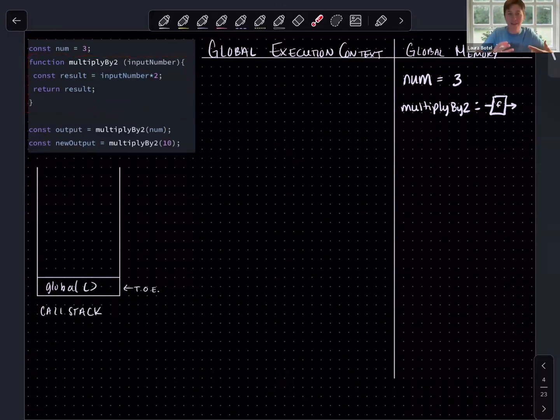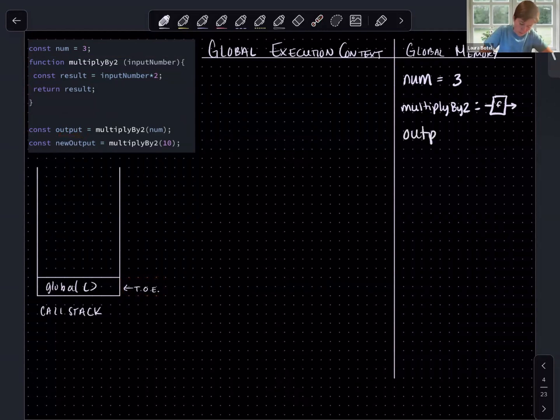Where do you think the next line is? What do you think JavaScript's going to do next? Well, we're going straight on down to this line, because remember, we're not executing any of this code yet. We're just storing it. What's happening on this line? We're declaring a constant with the label output, and thread of execution still in global memory, so that is where this label is going to live.